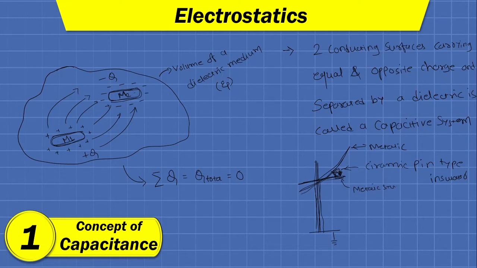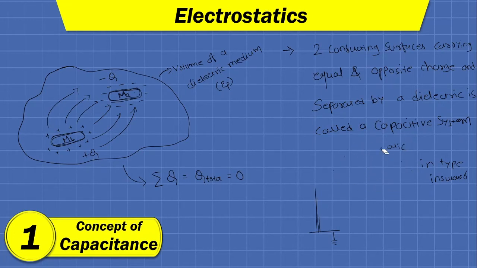So one capacitor forms between the conductor and ground. Fine, so it is not necessary that every time a capacitor is to be manufactured. What I mean to say is capacitance can be formed anywhere in nature.